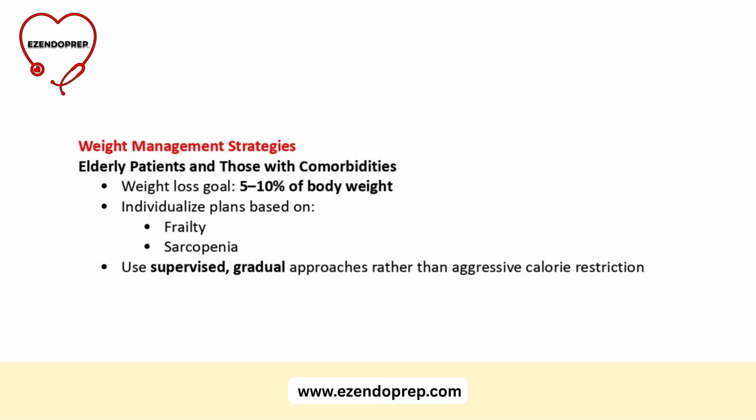Let's shift to weight management, particularly in elderly patients and those with complex comorbidities. In older individuals with MASLD or MASH, a 5 to 10% weight loss is beneficial. But this must be individualized, accounting for sarcopenia and frailty. Approach should include supervised gradual interventions, not aggressive caloric restriction.